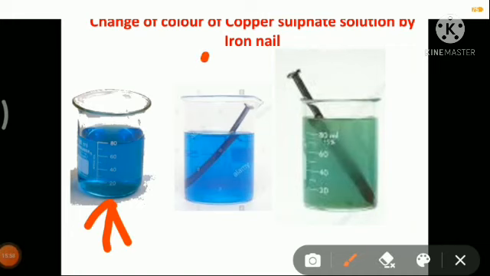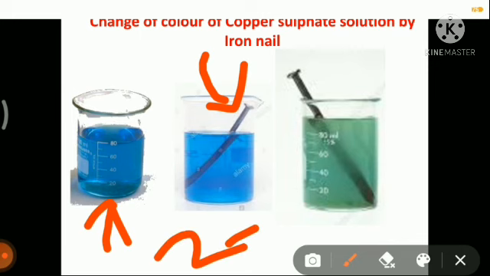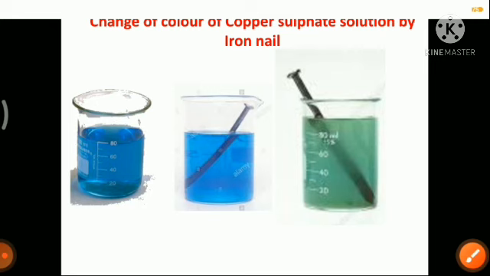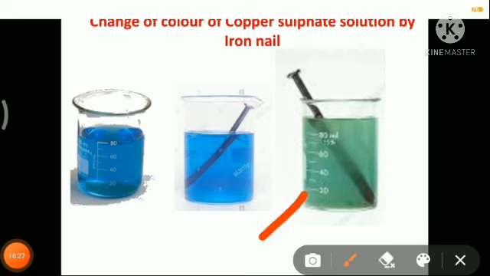Then we'll take a nail. Nail means in Assamese it is called kozal. So we are taking a nail which is made of iron, and we'll put the nail in the solution and keep it for a few hours or a few days. After some time, we will see that the color of the solution changes to green.